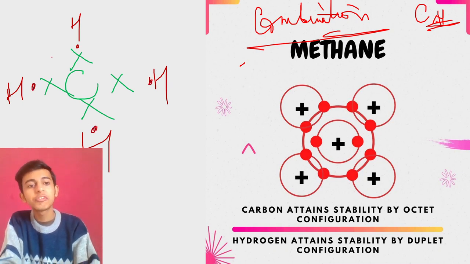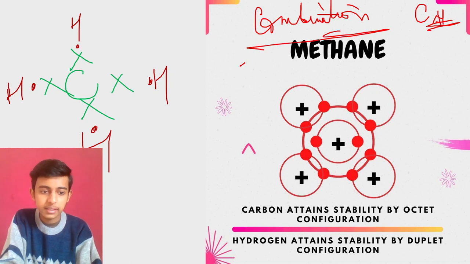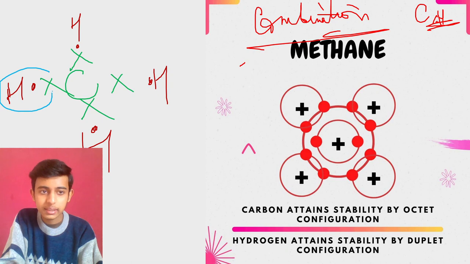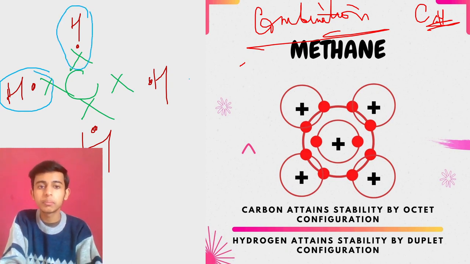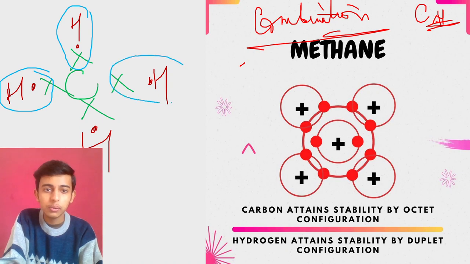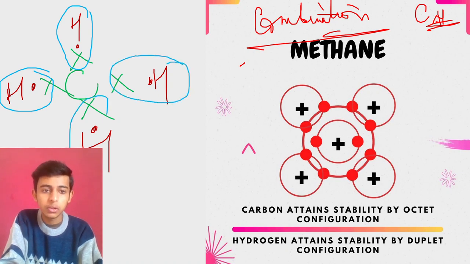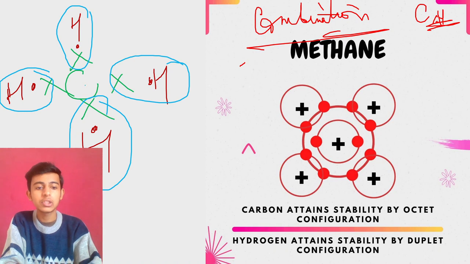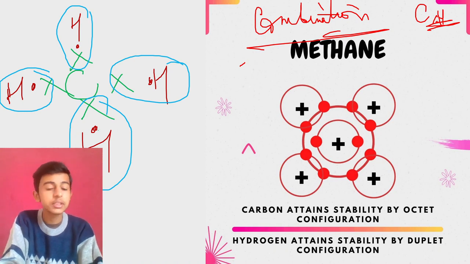So what it will do, first all the hydrogens will complete their shells. See, talking about this hydrogen, it has completed its shell. This also, 1, 2, duplet, not octet. 1, 2, duplet completed. 1, 2, duplet completed. So carbon has shared the electrons with hydrogen so that each of their duplets will be completed.